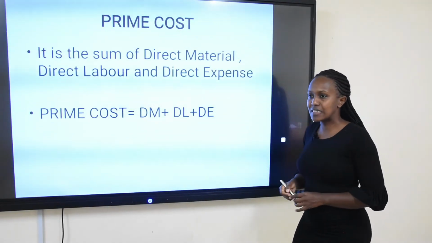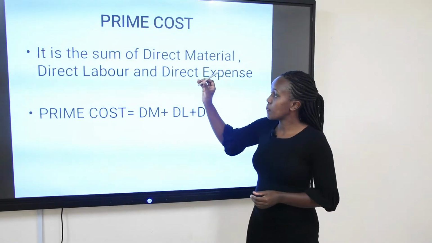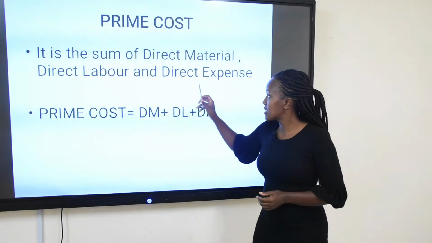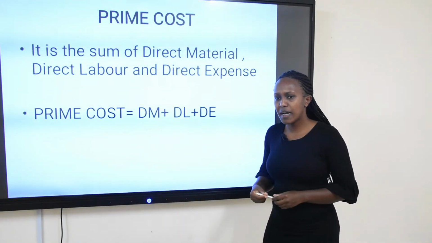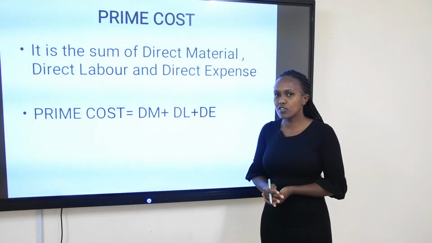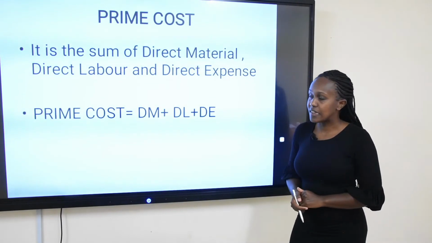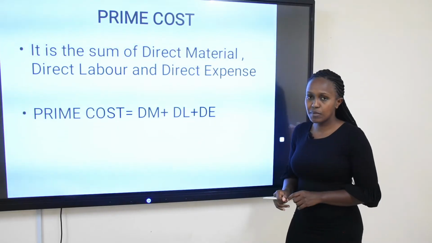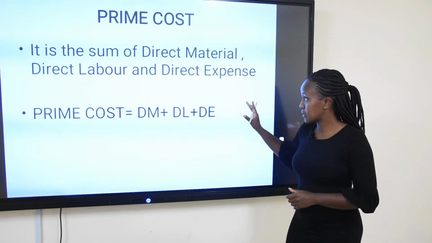When you add the first three costs, that is direct material, direct labor, and direct expense, what you get is called prime cost. Prime means fundamental, most important cost. So when you are manufacturing, the most important cost is the three of them: direct material, direct labor, and direct expenses.